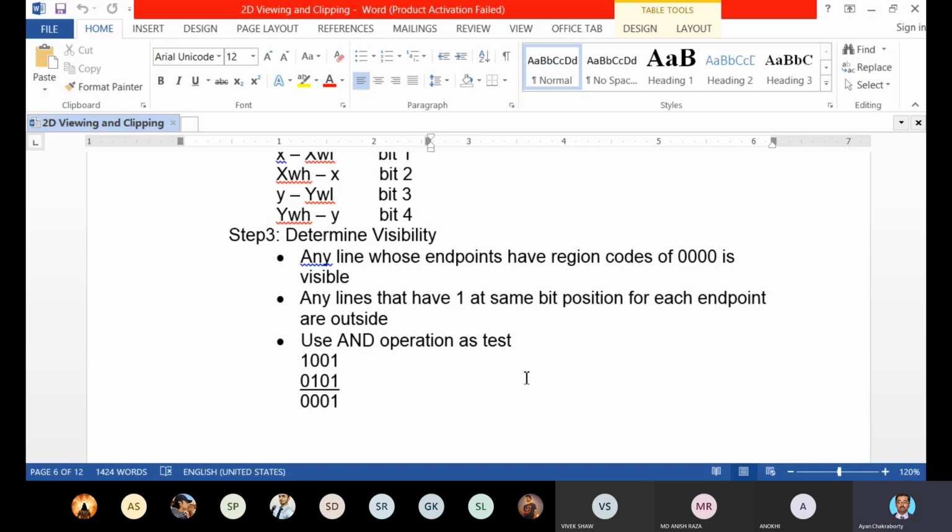Now the second point, second condition: any lines that have one at the same bit position for each endpoint. Any lines, try to understand the logic very clearly. Any lines that have one at the same bit positions for each endpoint, that total line will be outside. Let's see.